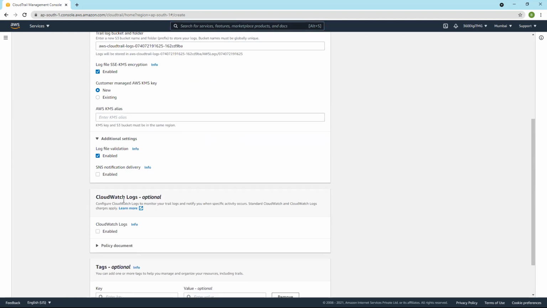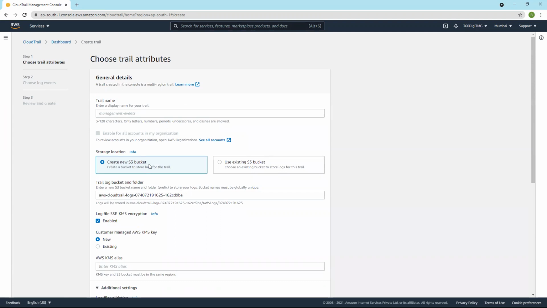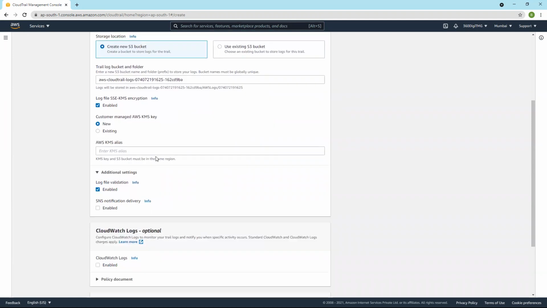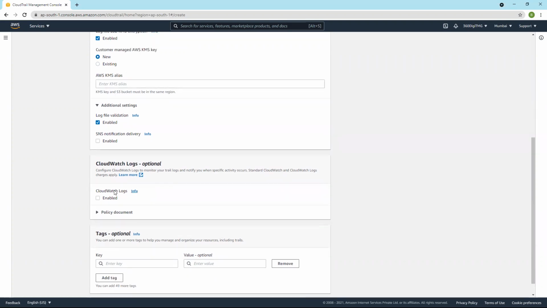So what is the difference between these S3 logs, where if you opt for CloudTrail, it will create an S3 bucket and log all the event logs in your S3 bucket, and then we have CloudWatch logs. So these two are different. S3 logs or CloudTrail logs use S3 to log the data, or just logs, whereas CloudWatch logs will help you to monitor the activity, right? And we have already discussed this.